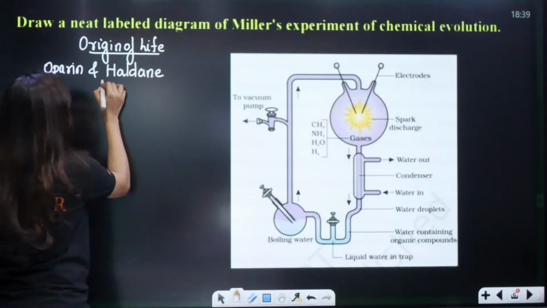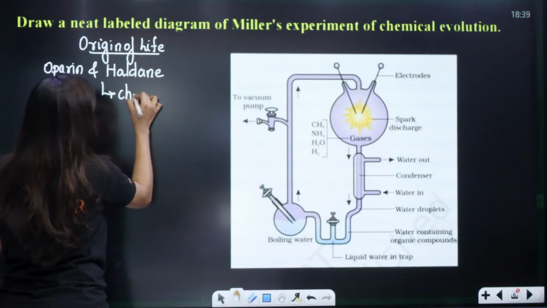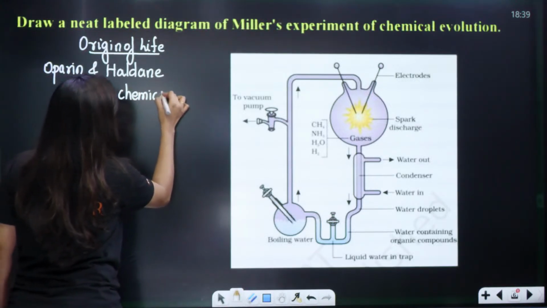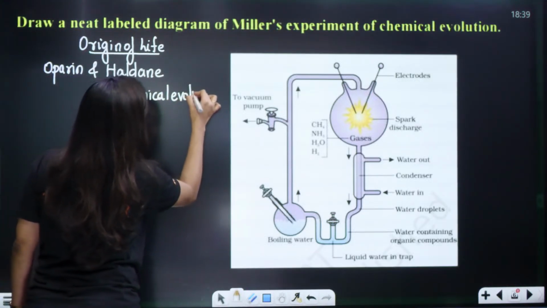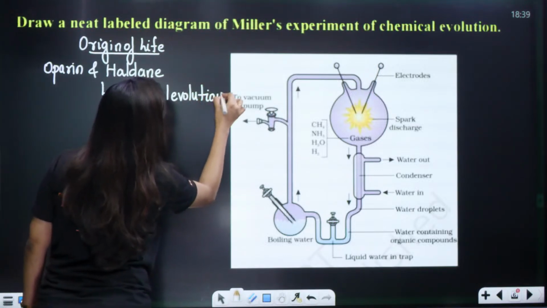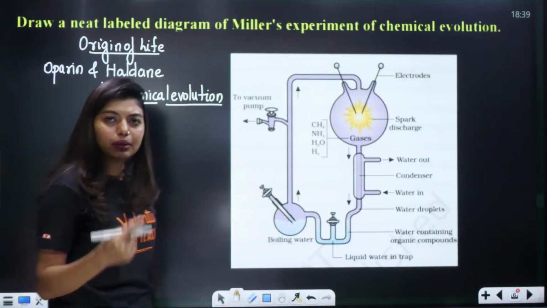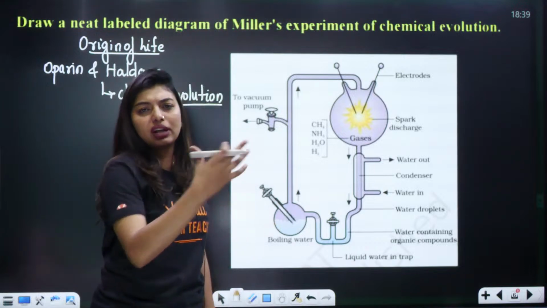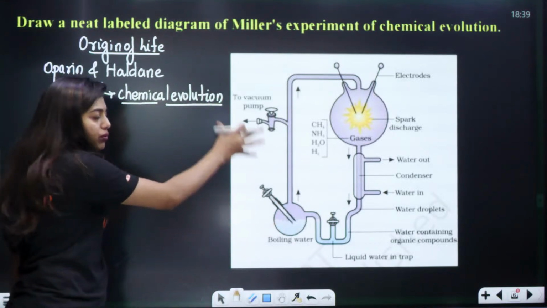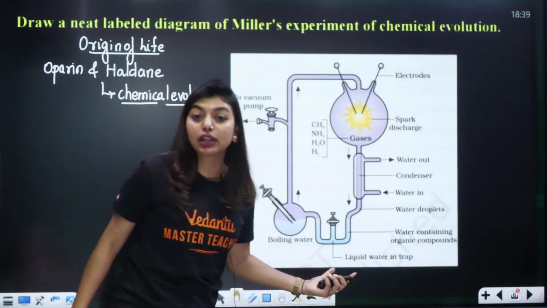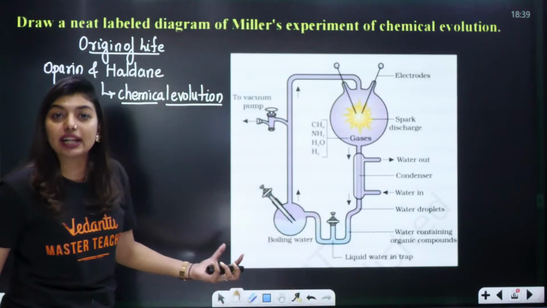Now, what is this chemical evolution? That means from smaller molecules, right? Chemical evolution means they spoke about how life happens from inorganic substances. RNA, DNA, proteins, all this formation only led to life, is what they were saying. Now, to prove this, Miller did an experiment.